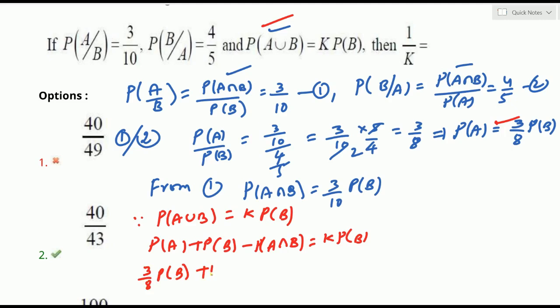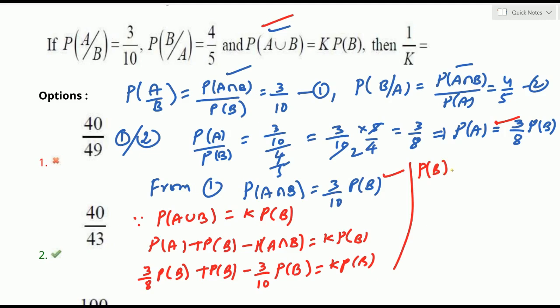Then P of B itself is only P of B, no need to worry about that term. Next, minus P of A intersection B. P of A intersection B you can take as 3/10 into P of B, which is equal to K into P of B. So you can observe that on the left side P of B is common. Taking P of B common, we get P of B times (3/8 plus 1 minus 3/10) on the left side, and K into P of B on the right side. Okay? Here, on both sides, P of B gets cancelled.